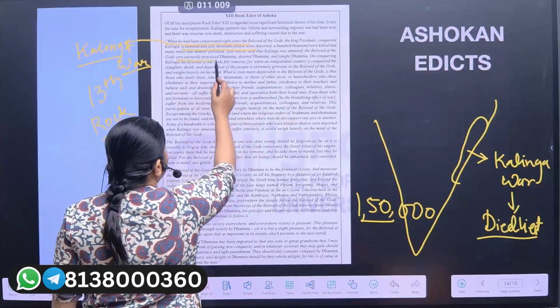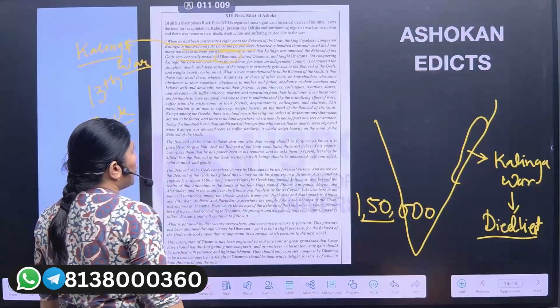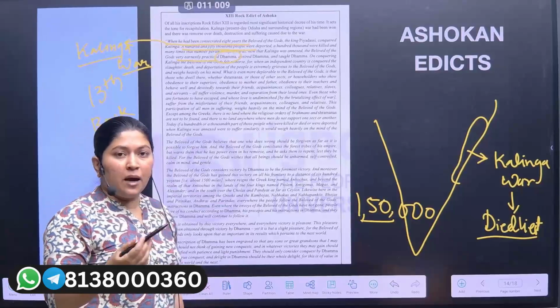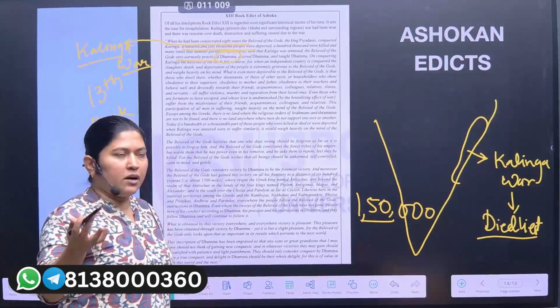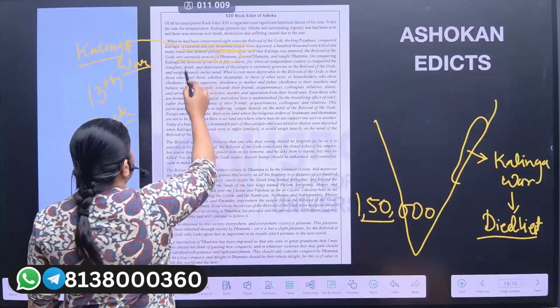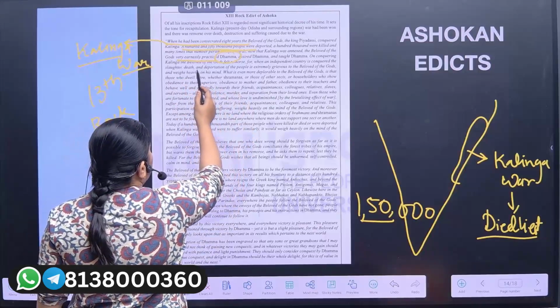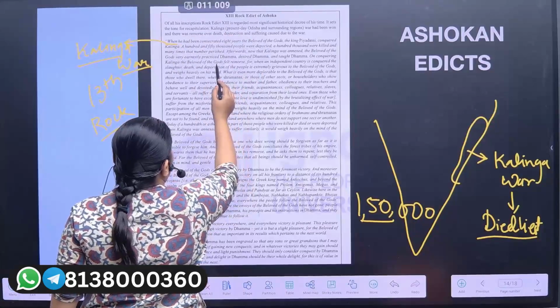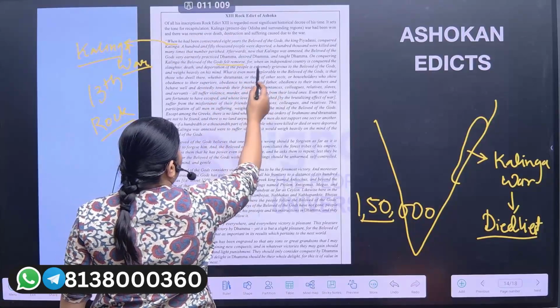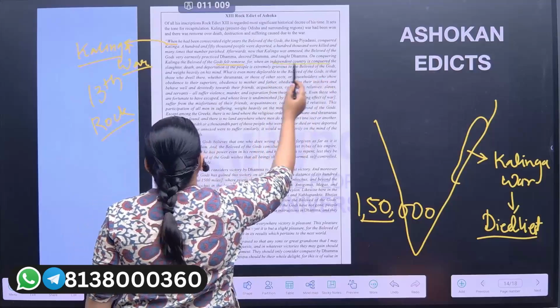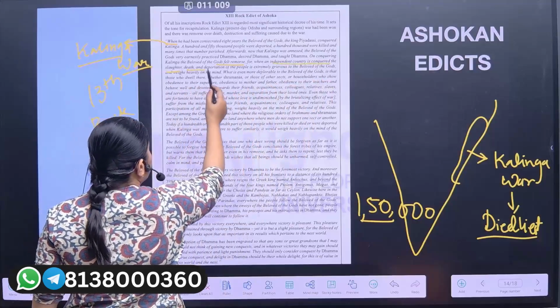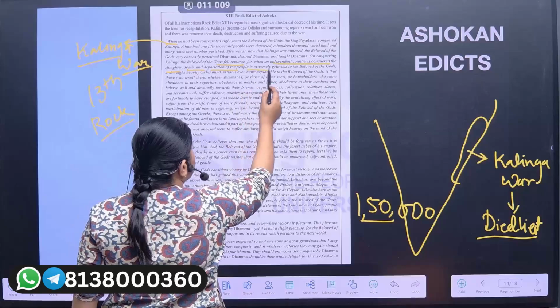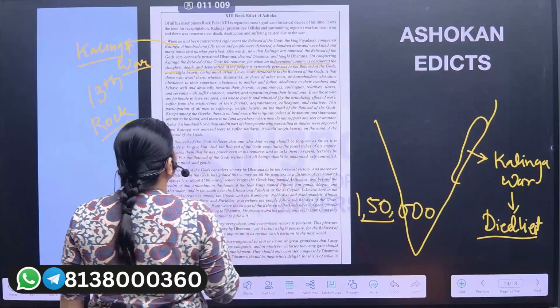Afterwards, now that Kalinga was annexed, the beloved of the gods, that is King Ashoka, very earnestly practiced the Dhamma. He accepted the Dhamma. What is Dhamma? It means dharma. On conquering Kalinga, he felt remorse, for when an independent country is conquered, the slaughter, the death, the deportation of the people is extremely grievous to the beloved of the gods.